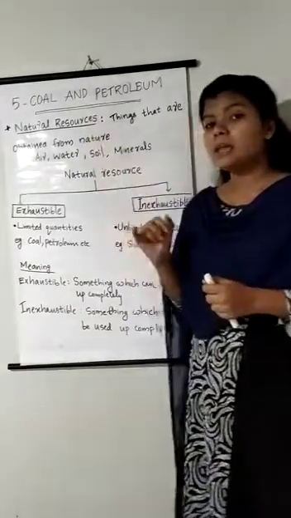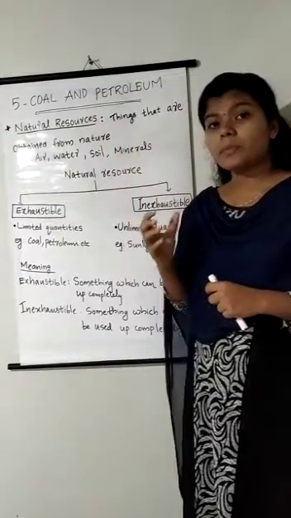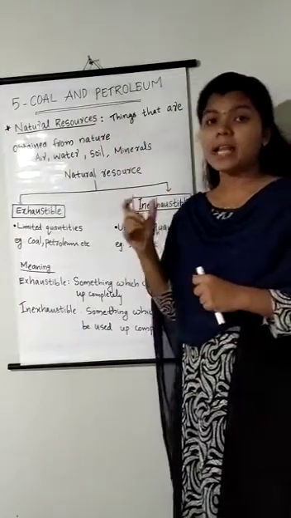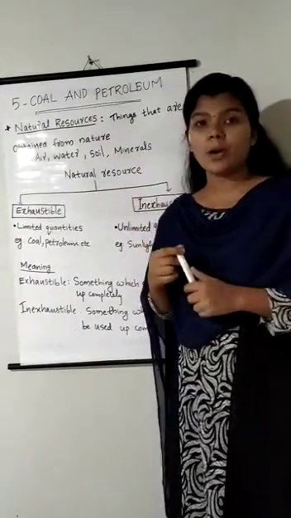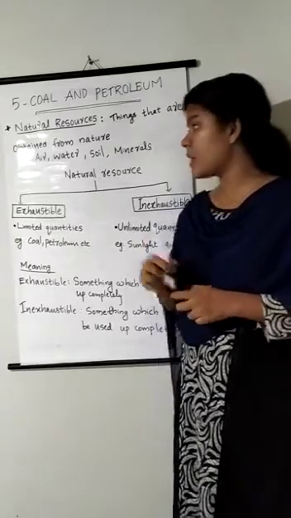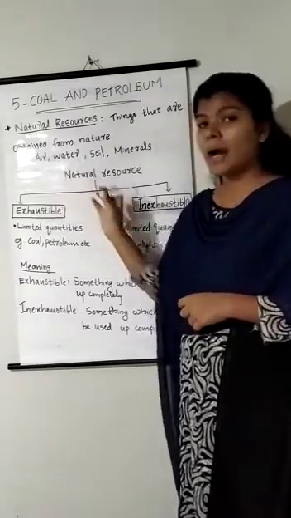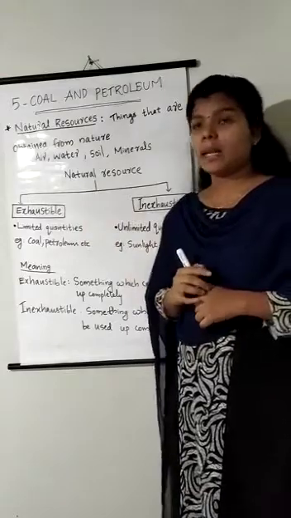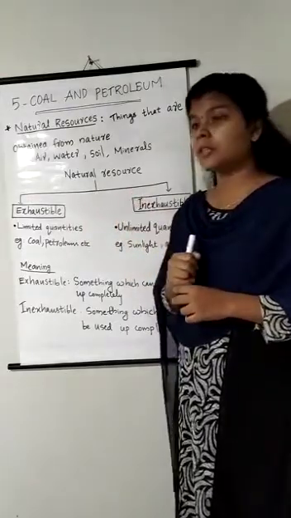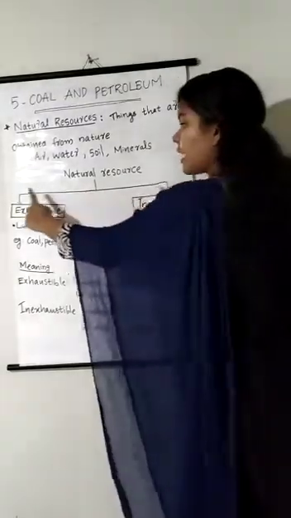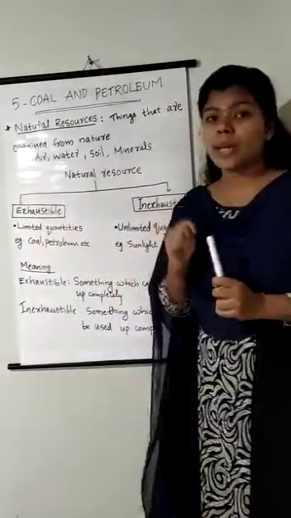Natural resources are the things that are obtained from nature, for example, air, water, soil and minerals. On the basis of the availability of the resources, natural resources are classified into two categories.